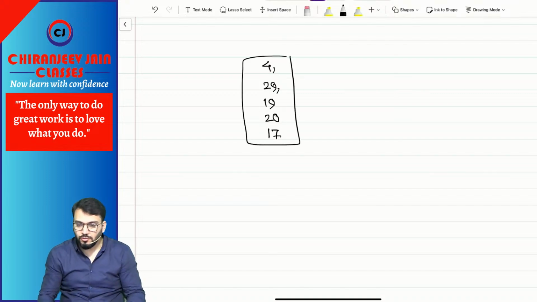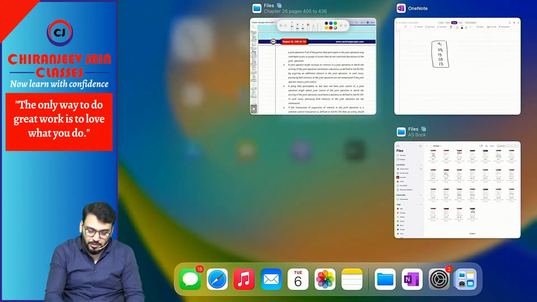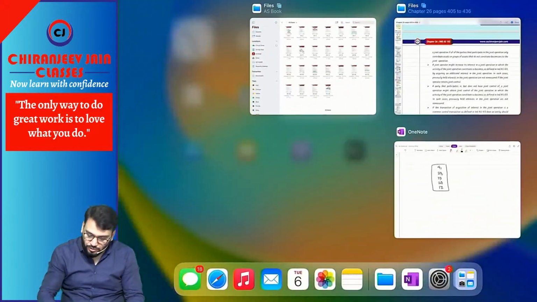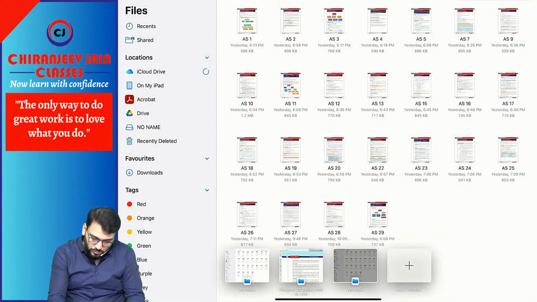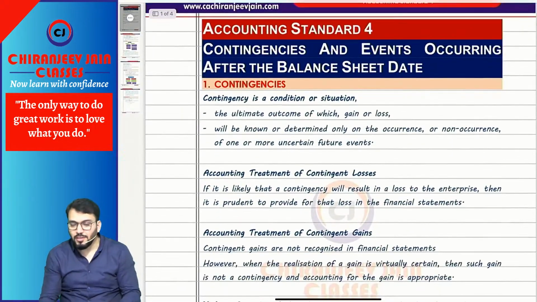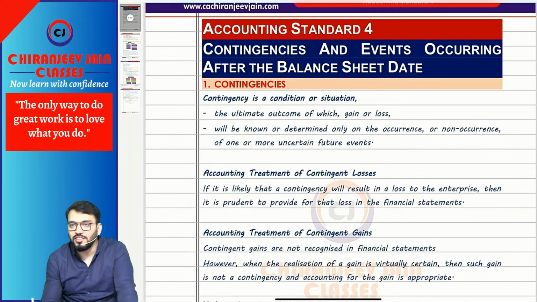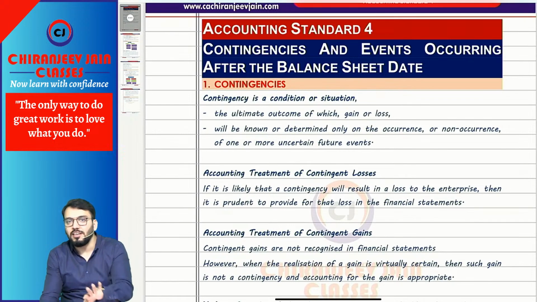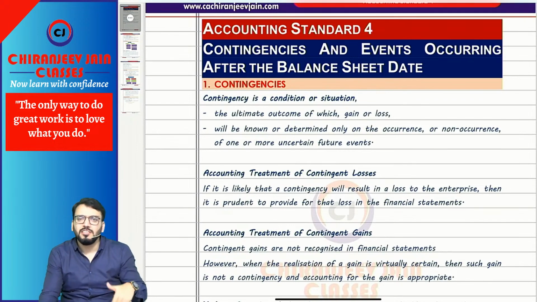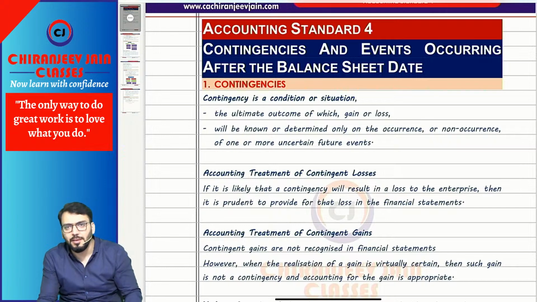Okay. Today, can we start? Let us start with AS4. So what is the title of AS4? Contingencies and Events Occurring after the Balance Sheet Date. So it has two topics, contingencies, but now we know that with the introduction of AS29, contingencies are dealt with in AS29. Contingencies means it may give rise to provision, contingent liability, etc.